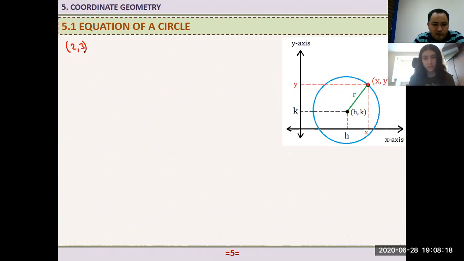To reach this point, actually describe one point, you have to move 2 units in the positive direction of x-axis, that is our x-axis, from the origin, right? This intersection point is origin, 2 units in the positive direction. And after that, 3 units upward in the positive direction of y-axis. Somewhere here, let's say this point, it gives us 2, 3.